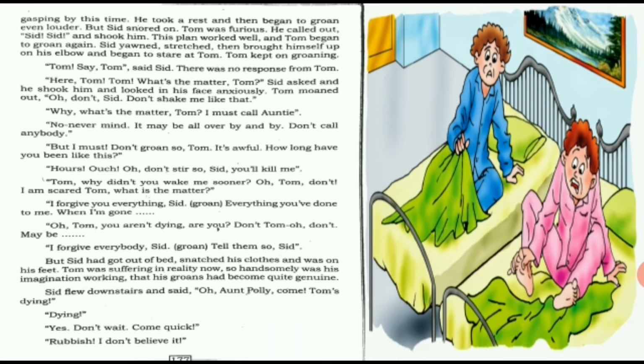"So don't touch me." "Tom, why didn't you wake me sooner? Oh, Tom, don't. I am scared, Tom. What is the matter?" So Sid is very anxious to know what happened to Tom. He says, why didn't you wake me up sooner? For so long you were crying and still you did not wake me up. So Tom says, "I forgive you everything, Sid. Everything you've done to me when I'm gone." So Tom was acting as if he is going to die out of his sore toe, and he says that whatever mistakes you have done, I have forgiven you for all those things and everything you've done for me.